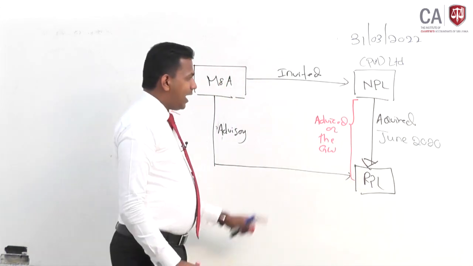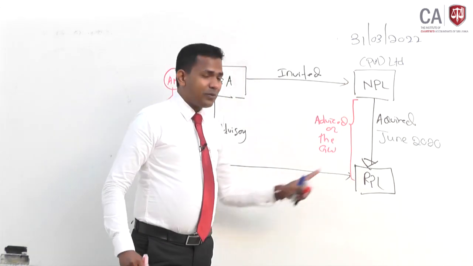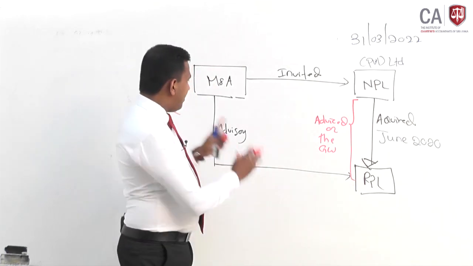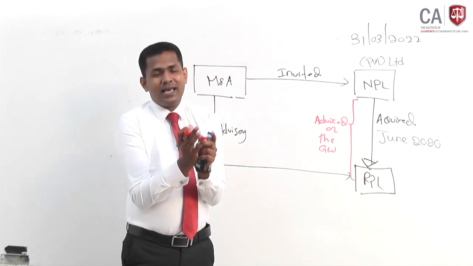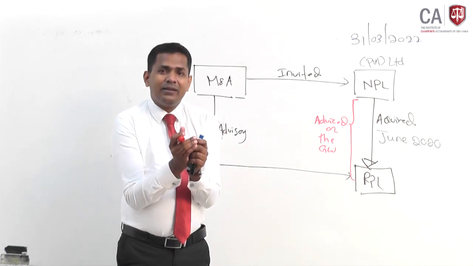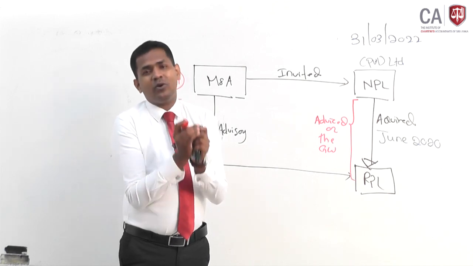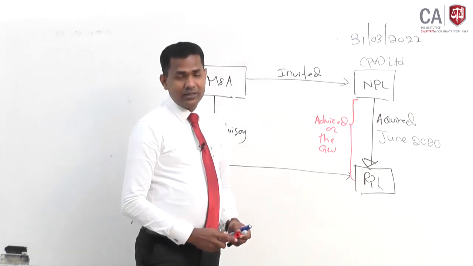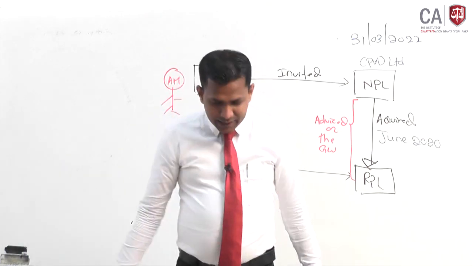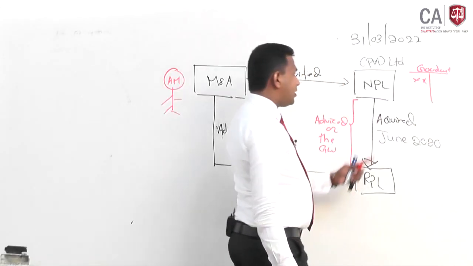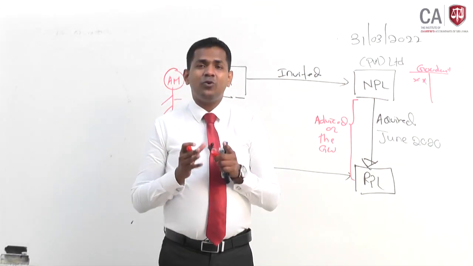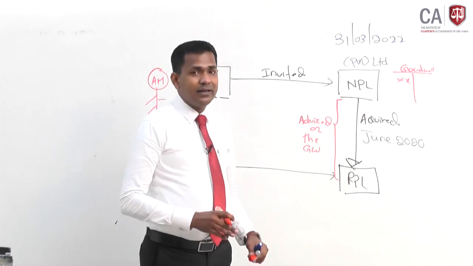In the NPL acquisition process of RPL, the M&A audit firm had been part of this acquisition process, and we have advised them on the transaction processing, including the goodwill calculations. Goodwill arising from the acquisition, and now you know in the consolidated financial statement of NPL, this goodwill has been accounted as an asset, because they have acquired the RPL.